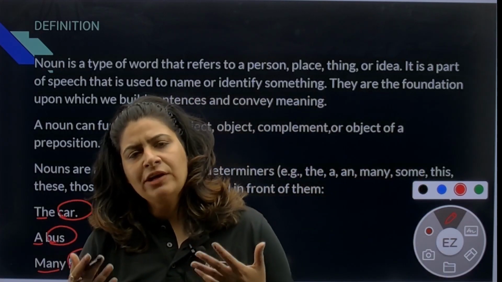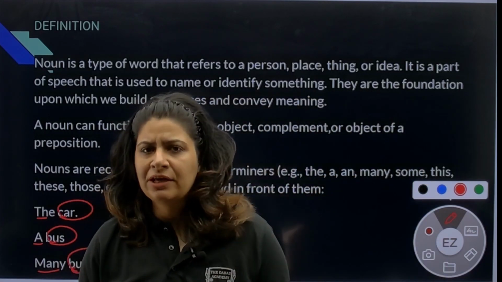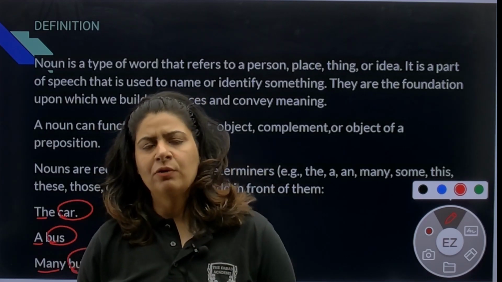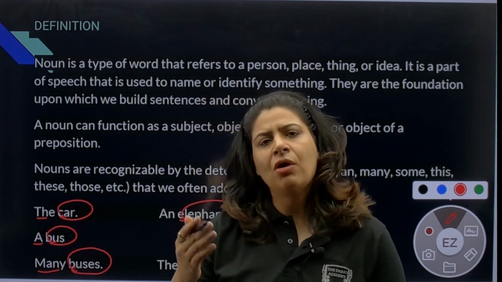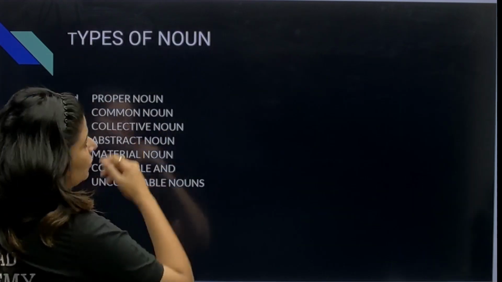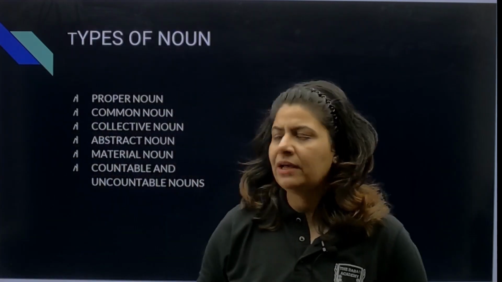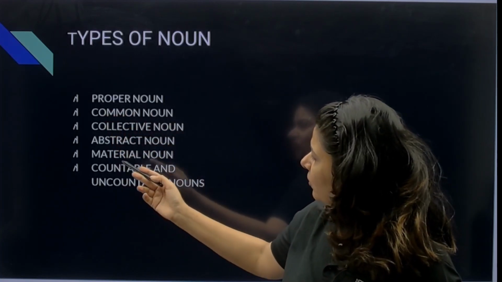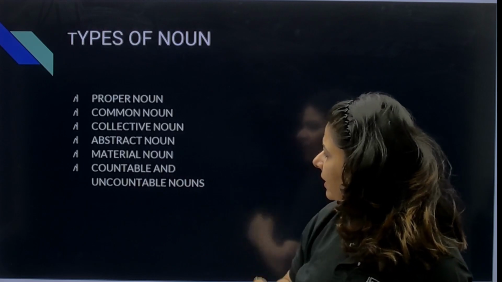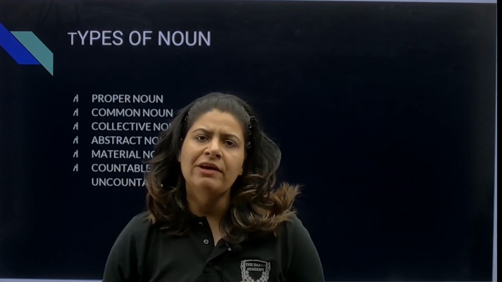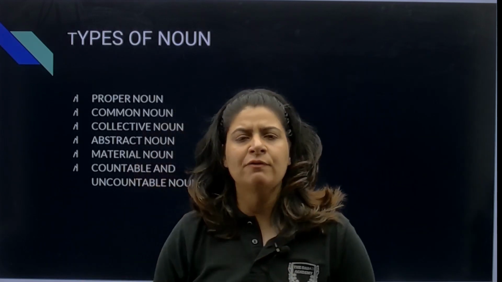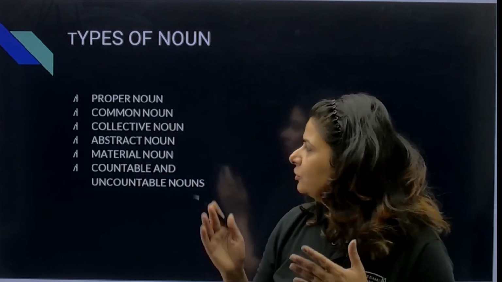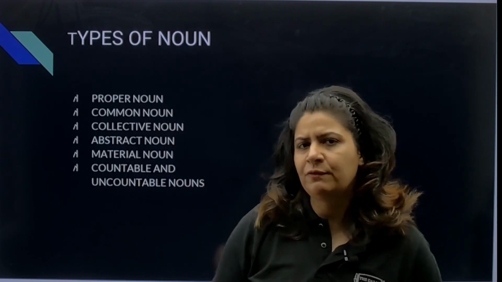So we often use determiners at the beginning of a noun to identify the quantity of a noun, whether it is one in number or more than one. So what are the types of noun? There are proper noun, common noun, collective, abstract, material, countable and uncountable noun. Today we are going to study types of noun as well as nouns and number. So let's start with types of nouns.